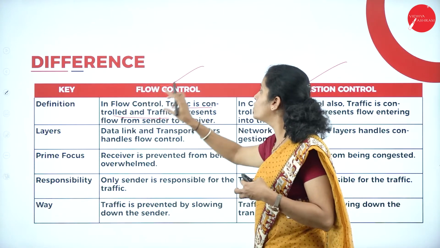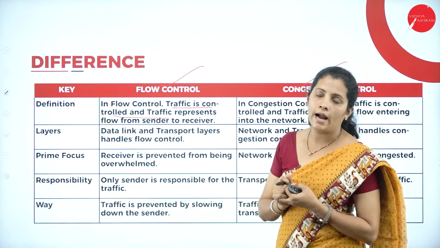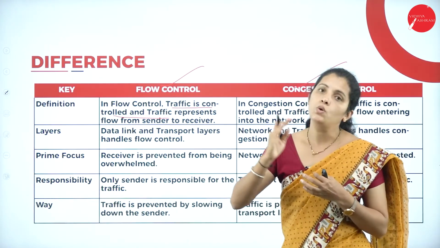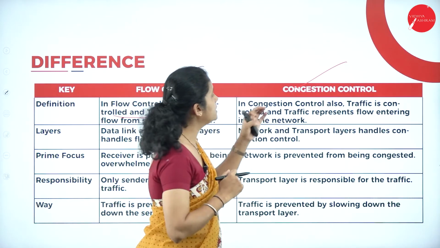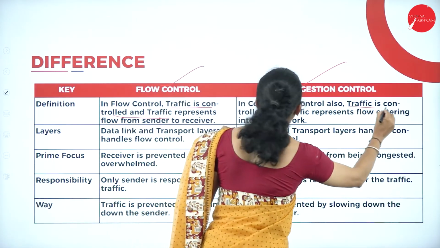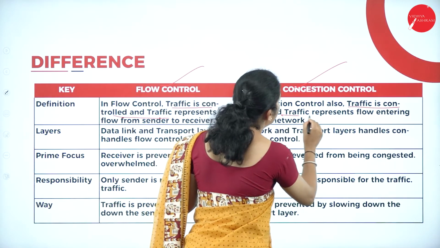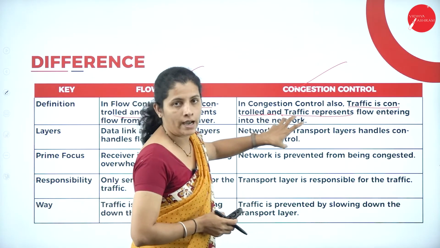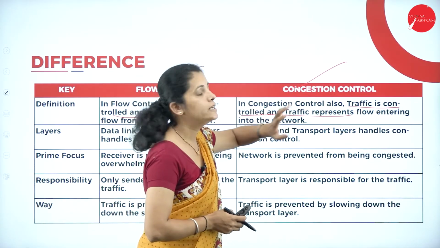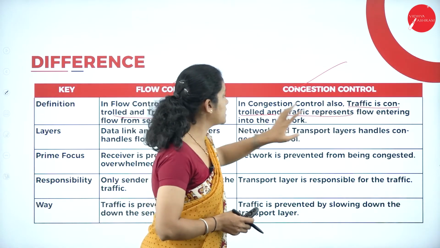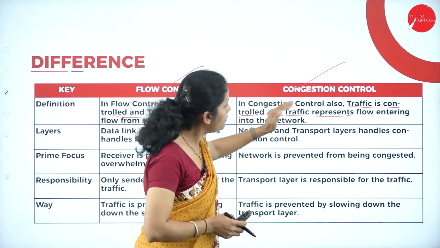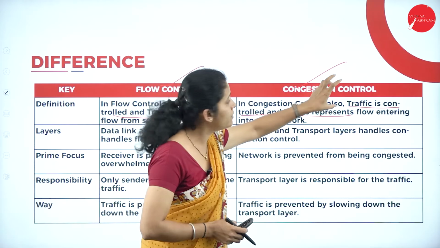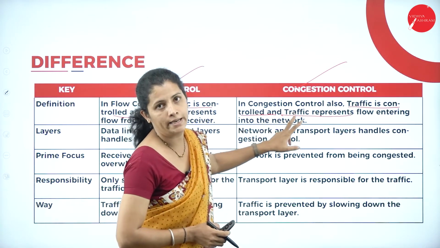In flow control, the traffic represents the flow of data from source to destination. Whereas in congestion control, the traffic is controlled and the traffic represents the data flow entering into the network.